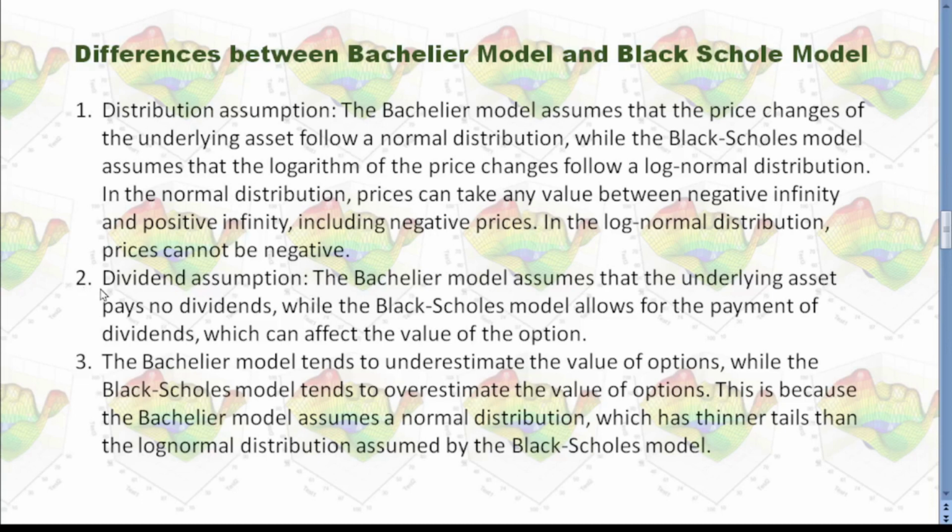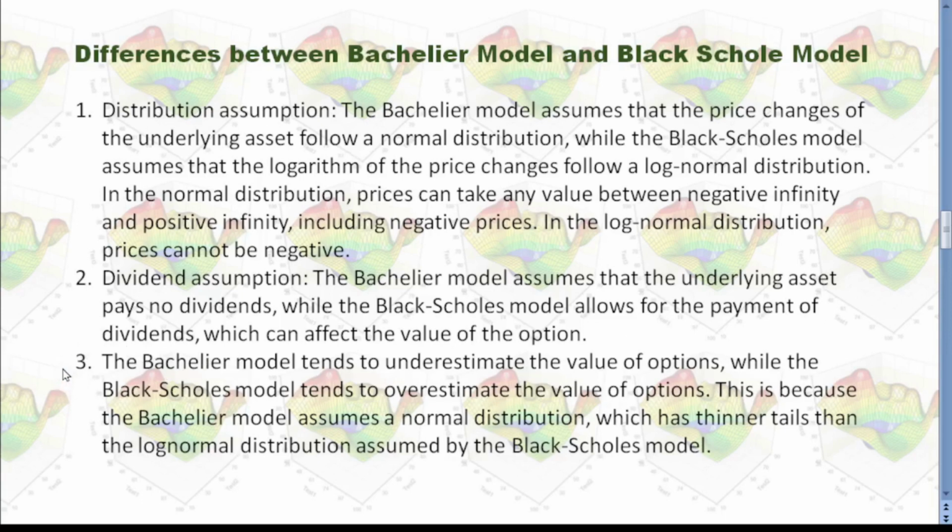Second point is dividend assumption. The Bachelier model assumes that the underlying asset pays no dividends, while the Black Scholes model allows for the payment of dividends, which can affect the value of the option. In fact, the original Black Scholes model also doesn't allow payment of dividends, but the modern Black Scholes model improves that, which allows the payment of dividends.